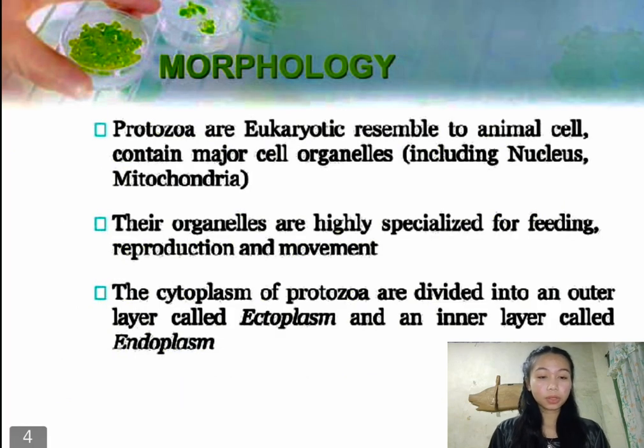Next is morphology. So, protozoa are eukaryotic, resemble an animal cell, and contain major cell organelles including the nucleus and mitochondria. Their organelles are highly specialized for feeding, reproduction, and movement. The cytoplasm of protozoa is divided into an outer layer called ectoplasm and an inner layer called endoplasm.